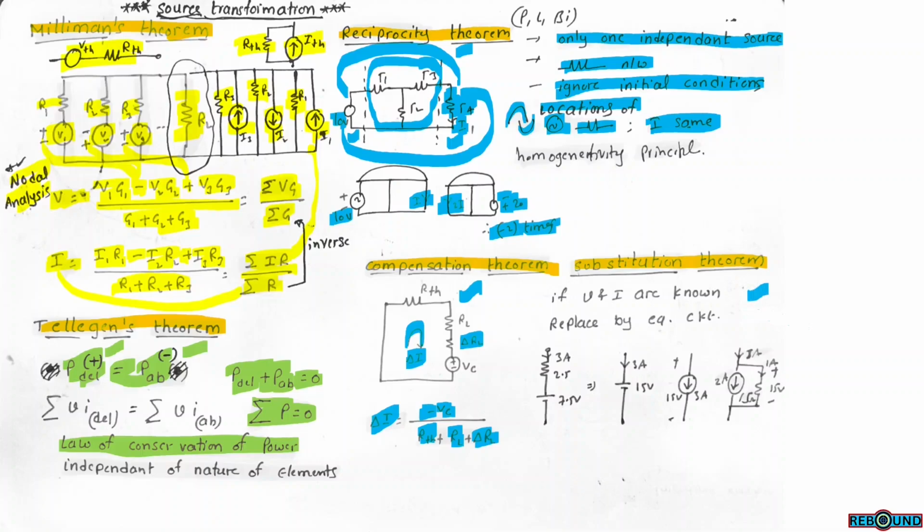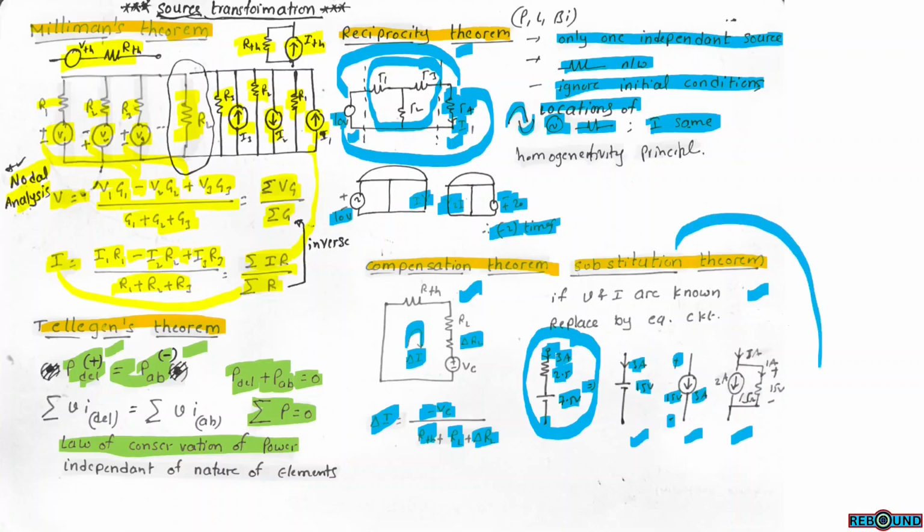In the substitution method, one particular branch can be modified in many ways. So this is one particular branch, where 3 ampere current is flowing, resistance is 2.5 and voltage is 7.5. This branch can be represented directly as a 15 volt source and 3 ampere current. This can also be represented as a 3 ampere current source with 15 volts across these terminals. So basically, one particular given branch can be represented in many ways. This is the substitution method.